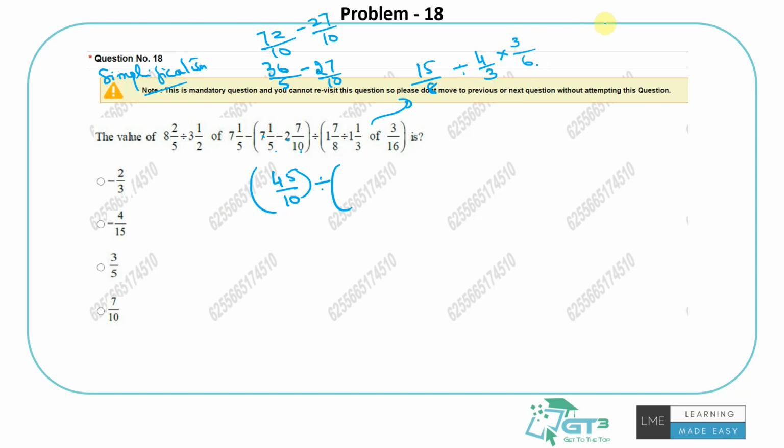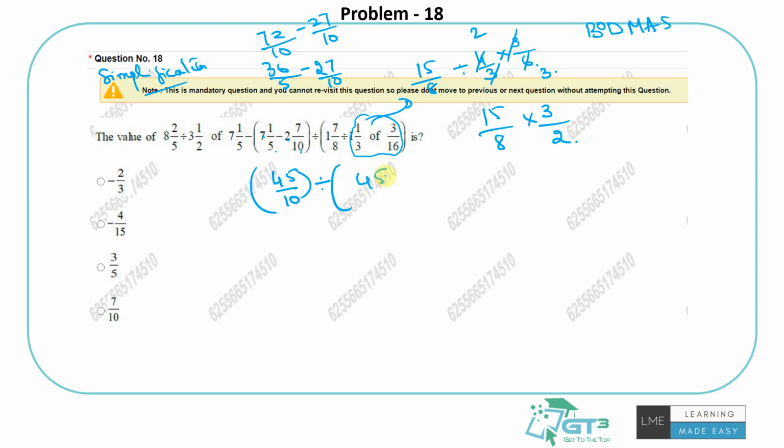Right? BODMAS rule is bracket, of, division, multiplication, addition and subtraction. So of is the priority over division. So of, you need to first do this. Right, so it's 4 by 3 into 3 by 6, which is 2 by 3. So 15 by 8 divided by 2 by 3 becomes into the reciprocal, 3 by 2.